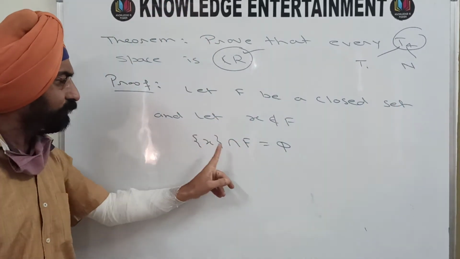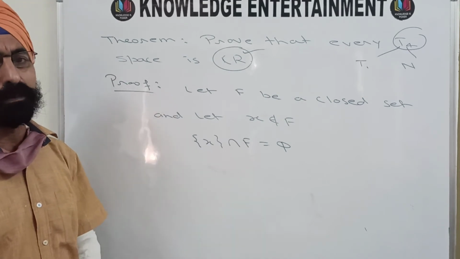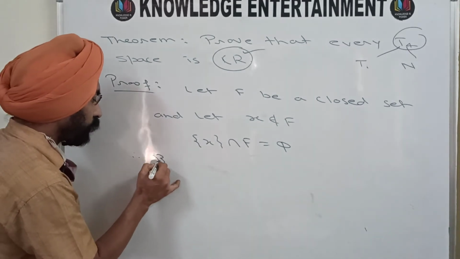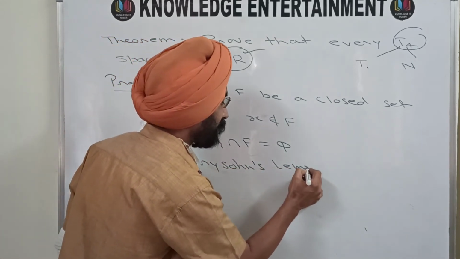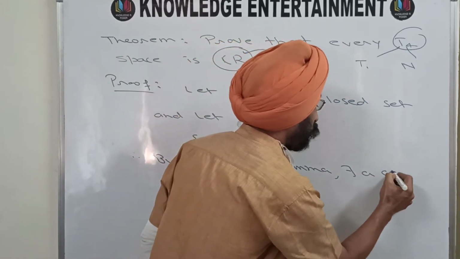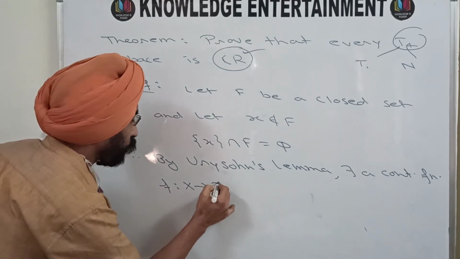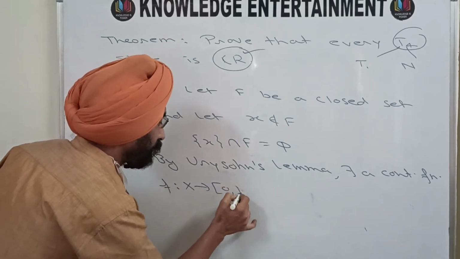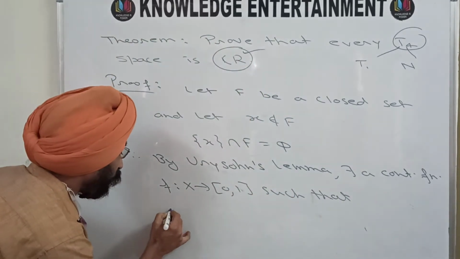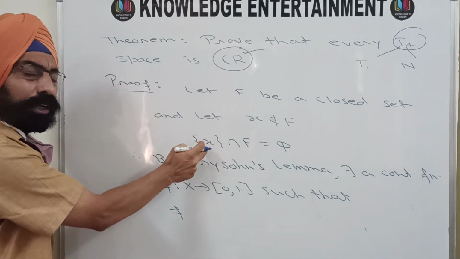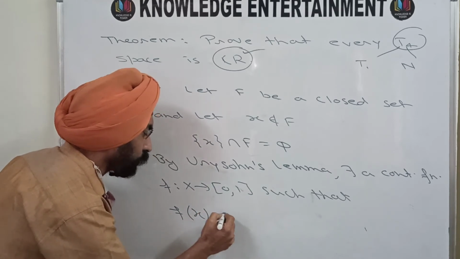In a normal space, if you have a pair of disjoint closed sets, then by Urysohn's lemma there exists a continuous function f from X to the closed interval [0, 1] such that f of every point of the first set, but in the first set there is only one point, so you can say f of X is equal to 0.